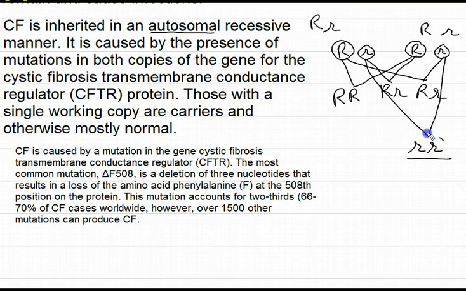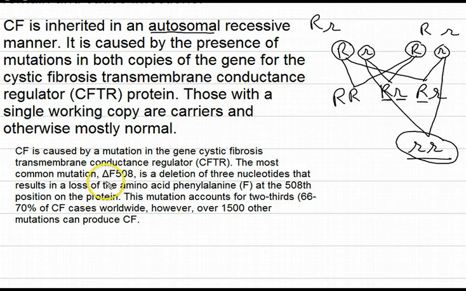So here, in case a male or a female, that is a boy or a girl, has got this genotypic condition, only then will we have cystic fibrosis. Even those with a single working copy are carriers. So those with the single working copy are carriers, and otherwise they are generally normal. CF is caused by a mutation in the gene cystic fibrosis transmembrane conductance regulator. We call it CFTR.